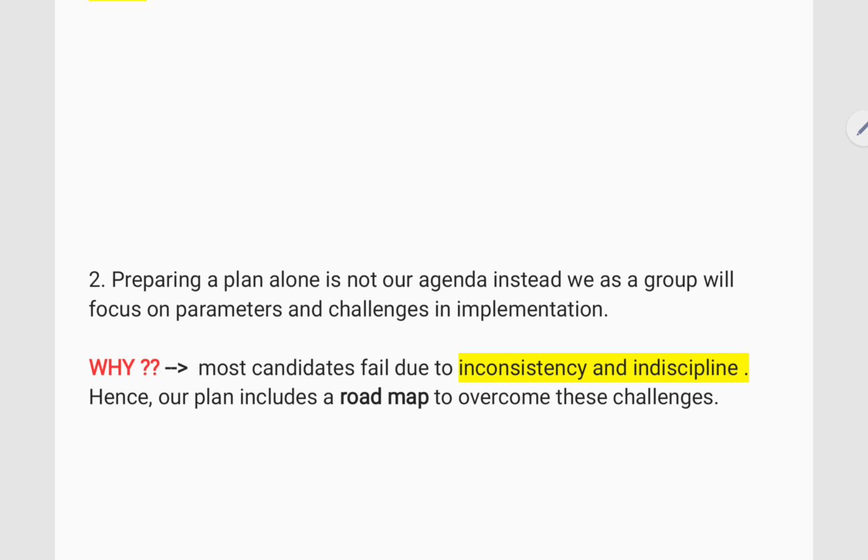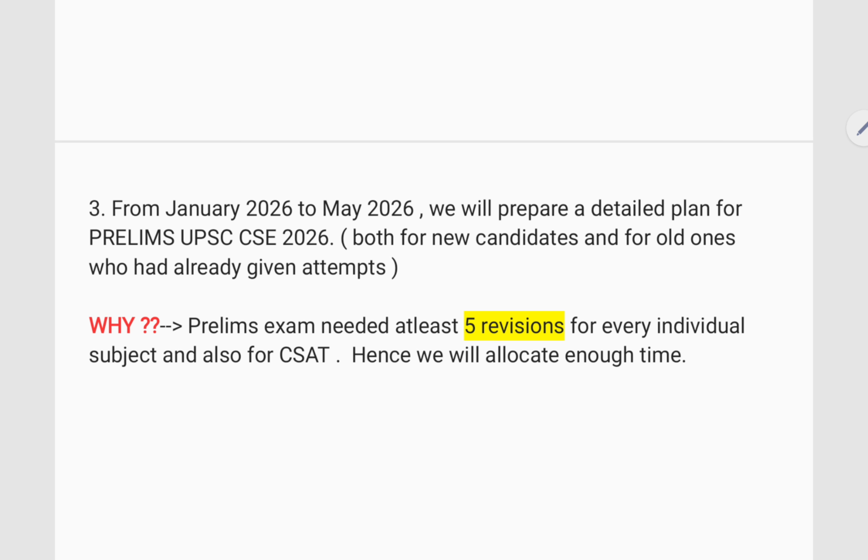Why do most of the candidates fail? It is not just due to lack of hard work or lack of smart work or due to competition. No, these are some of the factors. But the main important factor is inconsistency and indiscipline of an aspirant, which leads to failure in this exam. So our plan includes a roadmap to overcome these challenges. And this is an exam where you need to allocate a minimum of 4 months for prelims to revise every individual subject at least 5 revisions, including CSAT. There is no doubt about it.